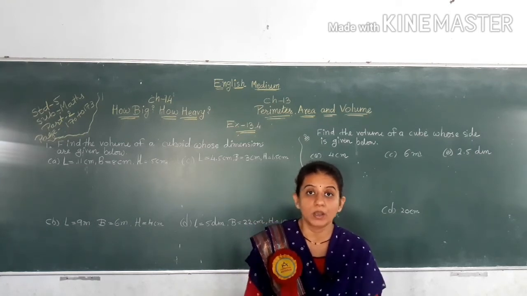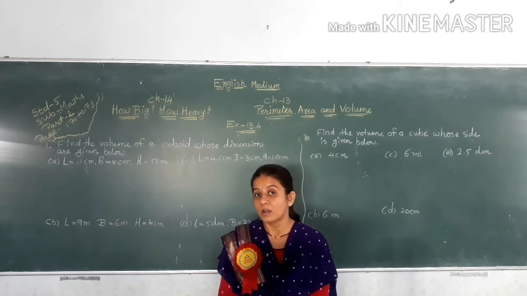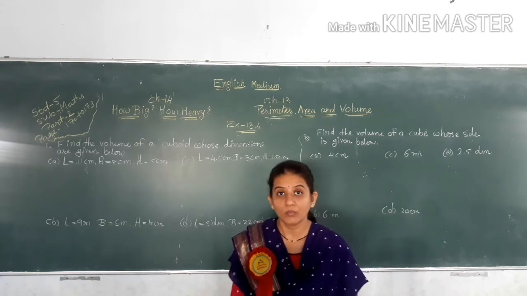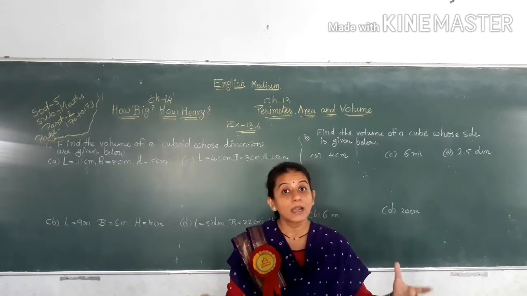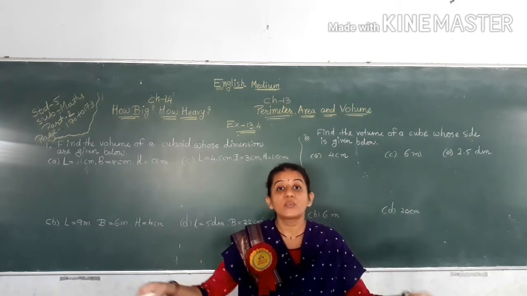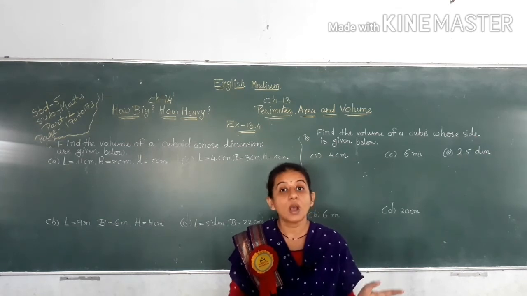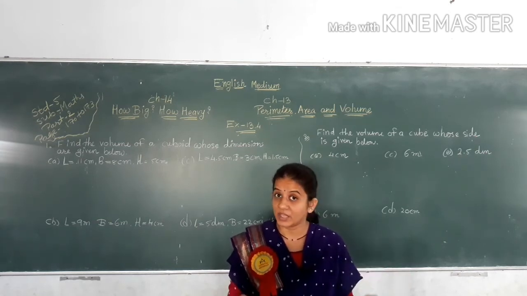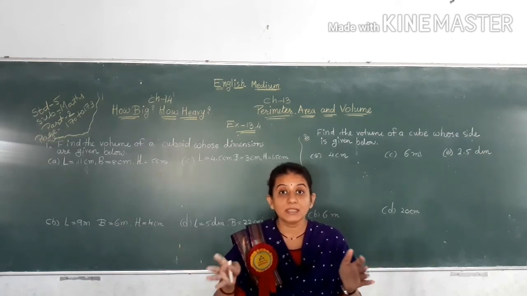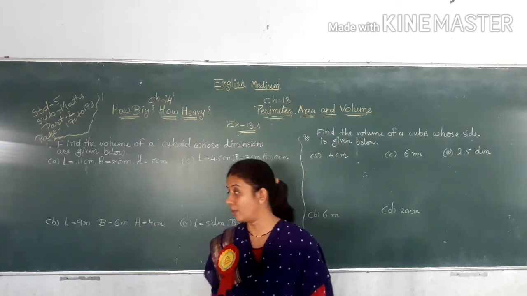Capacity. What is the capacity? In our home we fill the water tank with water. So the water tank has a capacity. How many capacities are there? 1000 liter, 2000 liter. So their space is occupied. It is called volume.